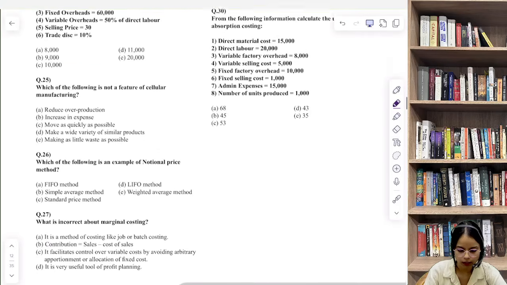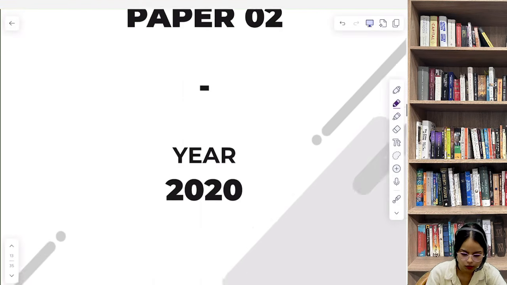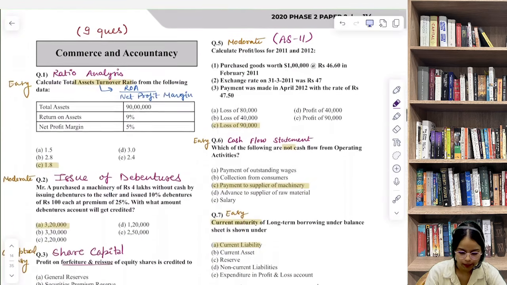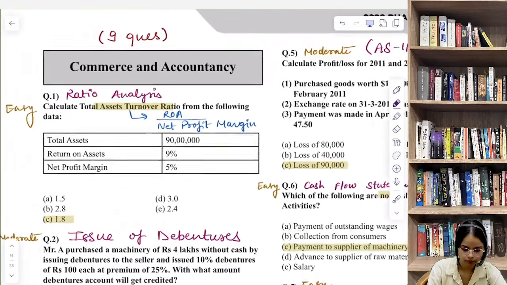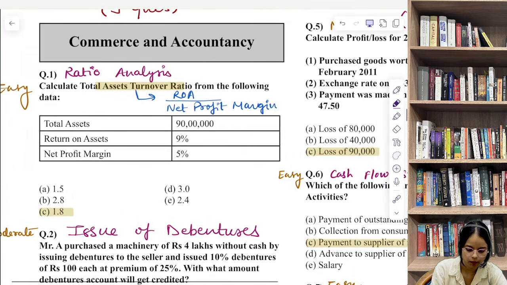All right everyone, now that we have completed the 2022 phase 2 questions, let's start with the 2020 phase 2 commerce and accountancy questions. Let's begin with the first question, which is from ratio analysis.